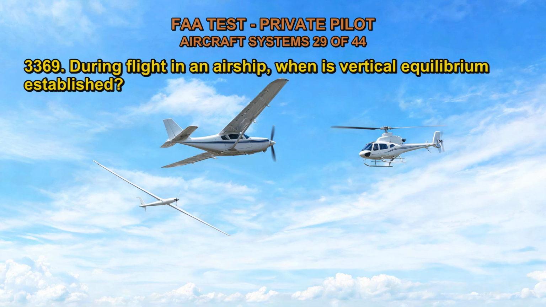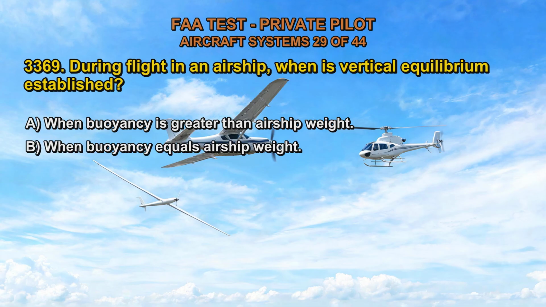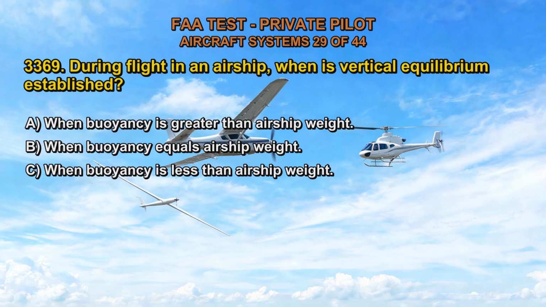Q3369. During flight in an airship, when is vertical equilibrium established? A. When buoyancy is greater than airship weight. B. When buoyancy equals airship weight. C. When buoyancy is less than airship weight. The correct answer is B.